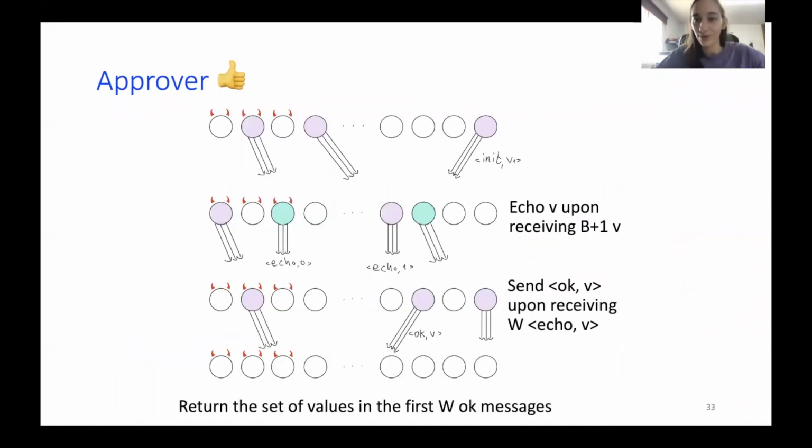Okay, so how do we do that? I just now, if you can imagine, tilted it 90 degrees so we can fit it all in one slide. We have again three steps, three communication steps, and you see different colors now, so we'll explain this as well.